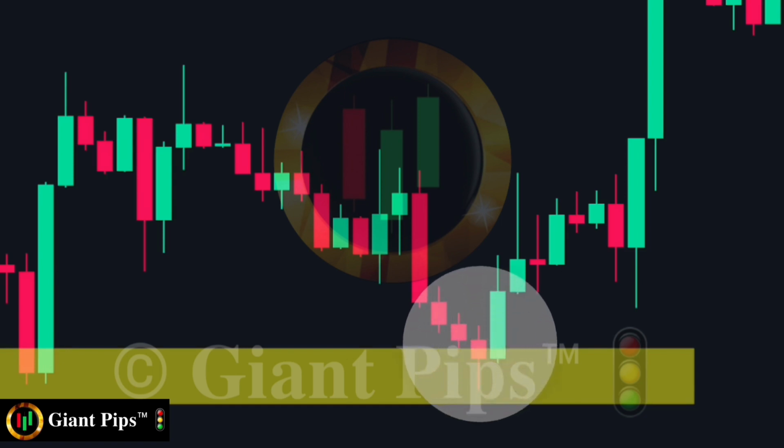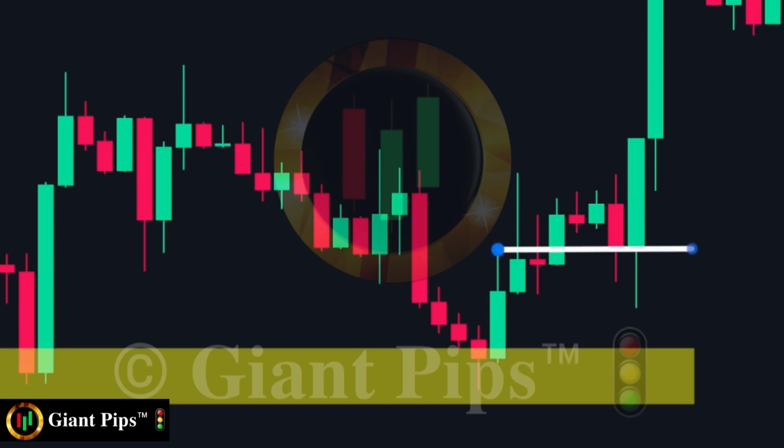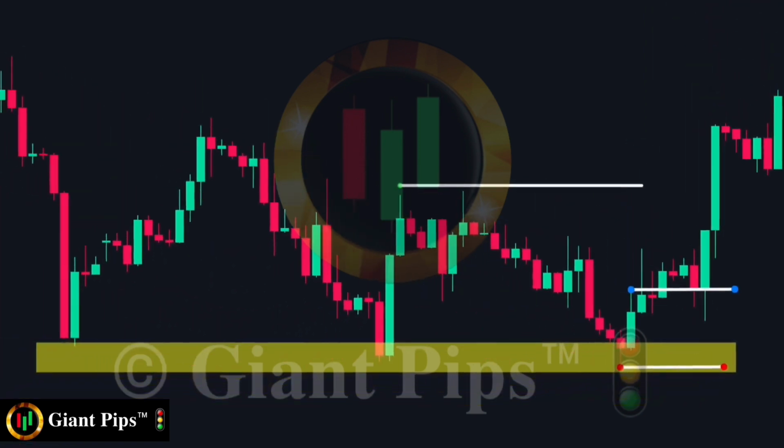The green candle completed a morning star pattern. It was a strong pattern because the green candle broke above the high of the doji candle and the red candle before it. So a buy trade can be placed above the high of the green candle. We can place our stop loss below the pin bar, and we can target this high. As you can see, the price moved up after our entry.